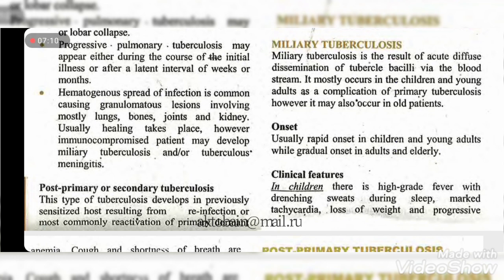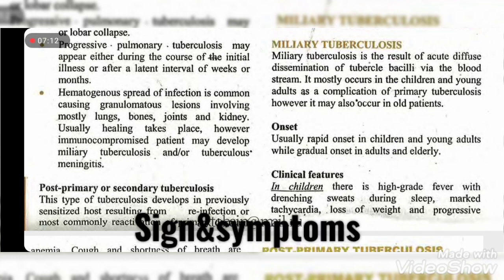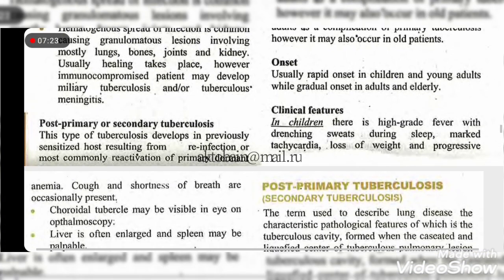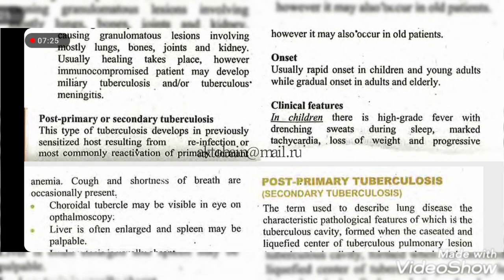So what are the clinical features of miliary tuberculosis? In children, there is high grade fever with drenching sweating during sleep, marked tachycardia, loss of weight, and progressive anemia. Cough and shortness of breath are occasionally present.